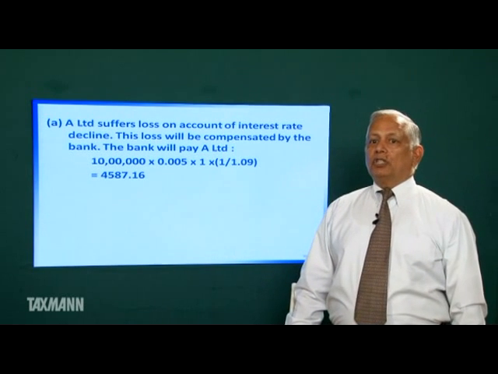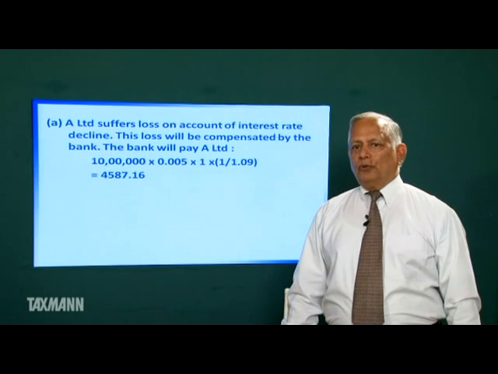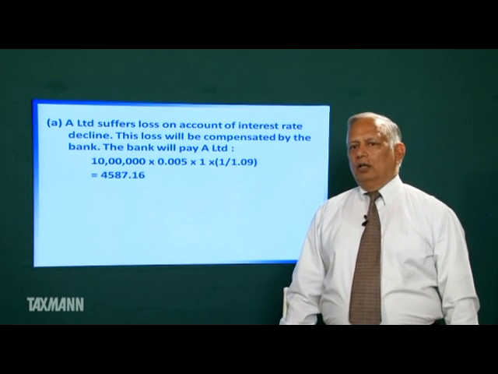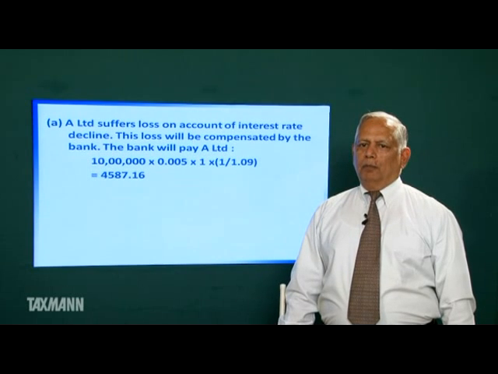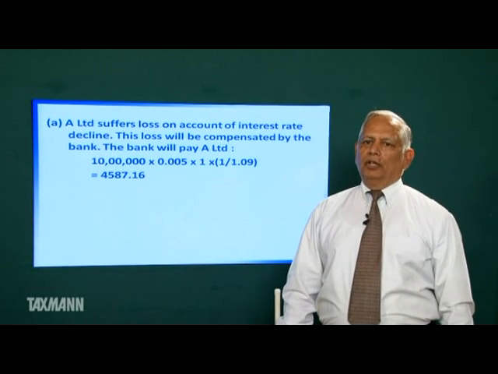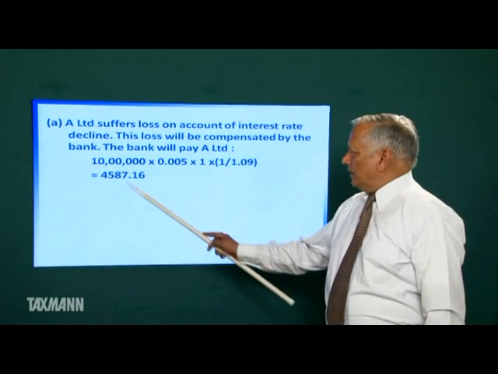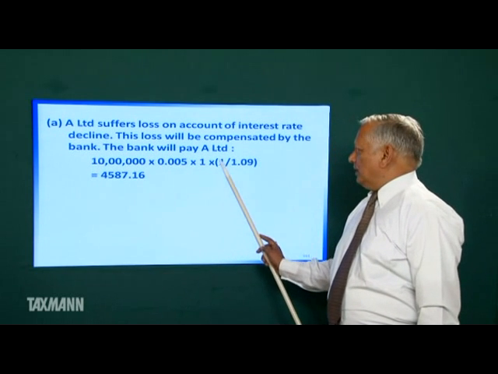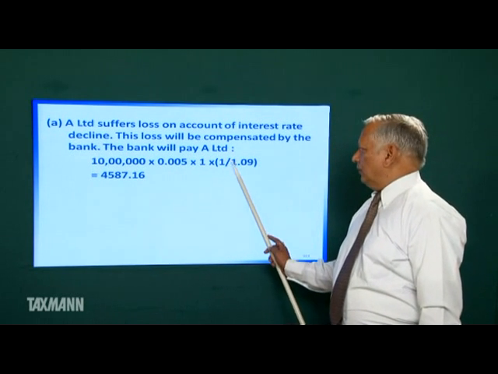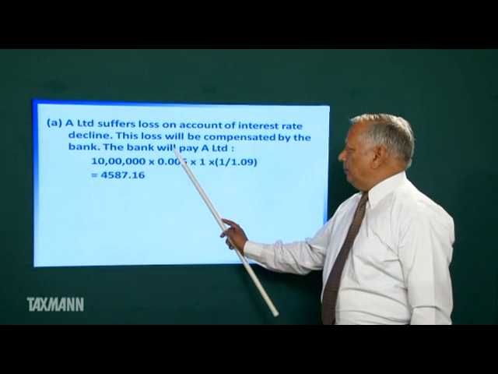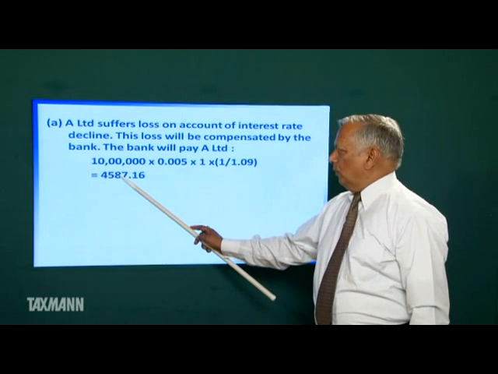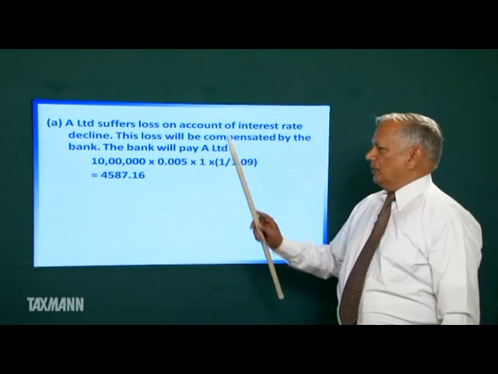But A Limited is to receive interest on 31st March, that is 1 year after the date of investment. The bank will compensate today only. So the bank will pay the present value of this 5,000, and present value is calculated on the basis of the current interest rate. The current interest rate is 9%. So the bank will pay A Limited rupees 4587.16.